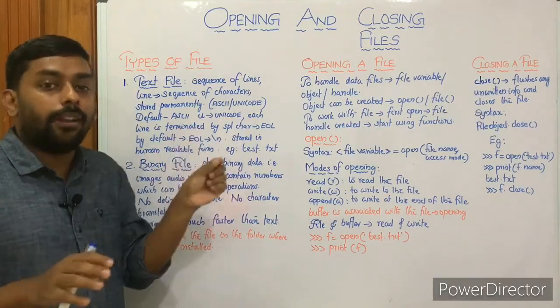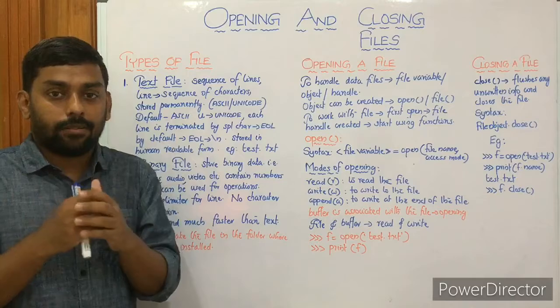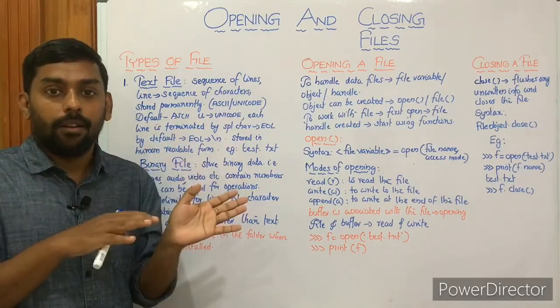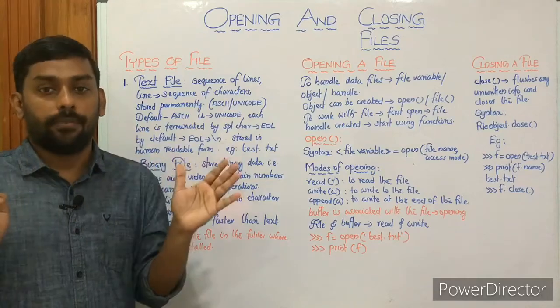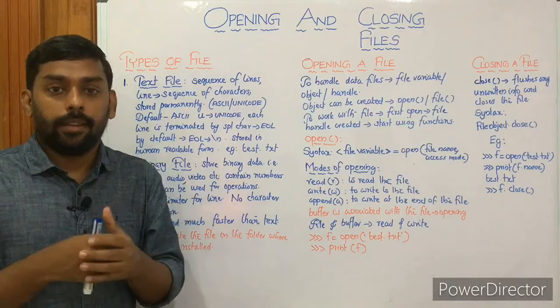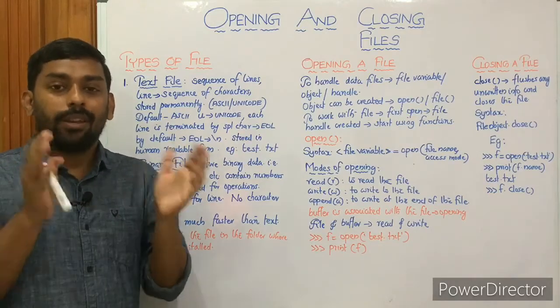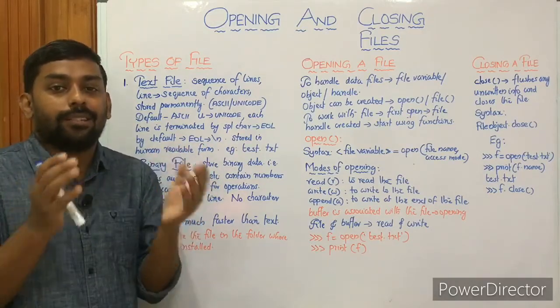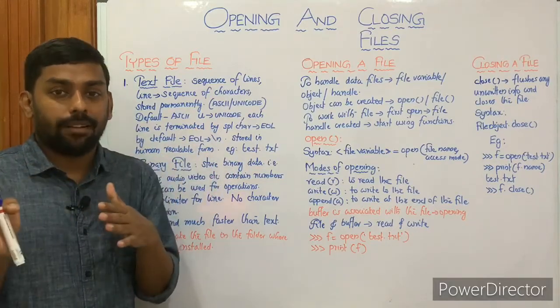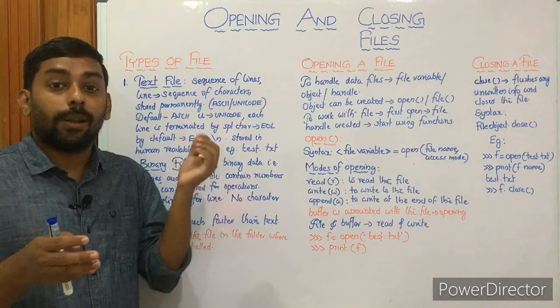In the case of a binary file, there are some differences. Suppose you store the same computer science in a binary file. You cannot read it because it will be converted to binary, that is machine code. In text editors you can see some non-readable characters, some symbols, in the place of computer science.